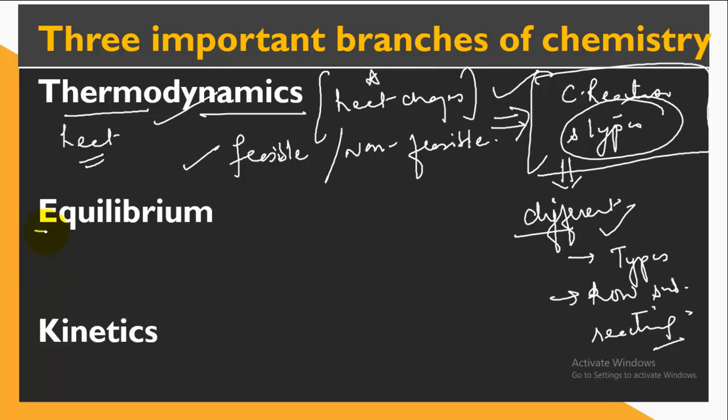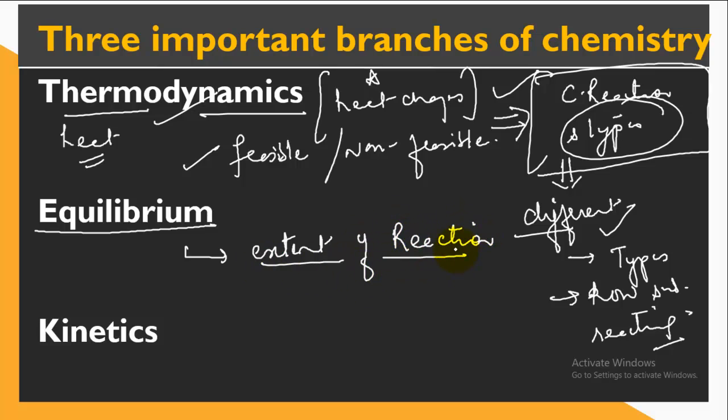Similarly, we have another branch which we'll be taking up in the second part, that is equilibrium. This branch gives us the information about the extent of reaction. That is, to what extent the reactants are getting converted into product. Up to what extent the reactants are converting into product. So equilibrium provides the information related to the extent.